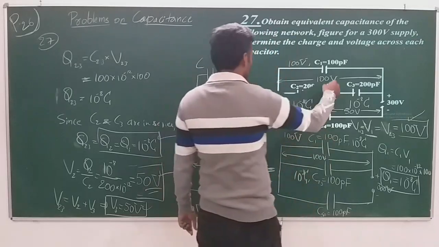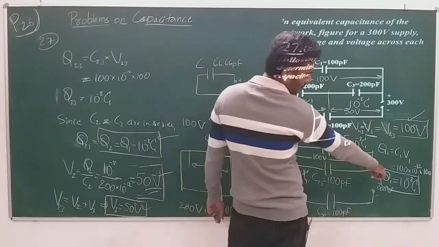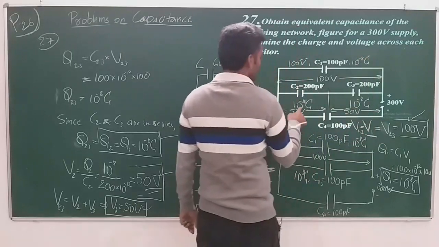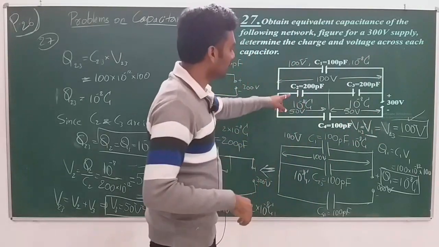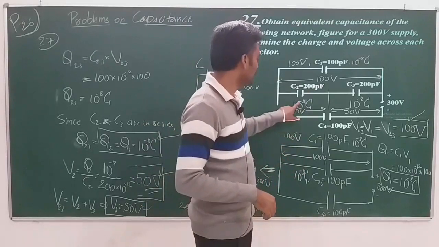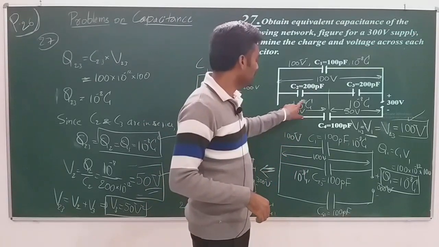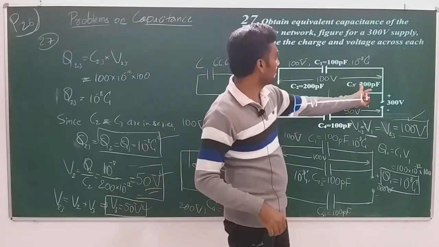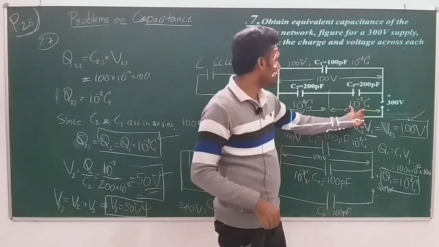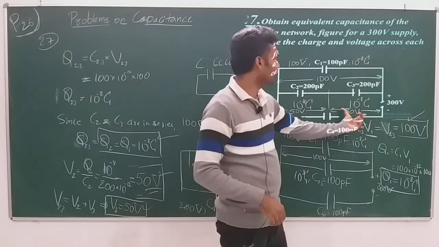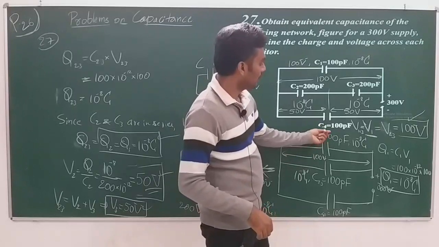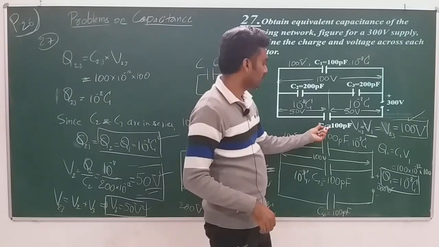charge of, see what is the charge on C1? Q1 is 10 to the power of minus 8 coulomb. So C2 has the capacitance of 200 picofarad, charge of 10 to the power of minus 8 coulomb, potential difference of 50 volt. C3 has 200 picofarad capacitance, charge of 10 to the power of minus 8 coulomb, potential difference of 50 volt. And C4 has the capacitance of how much?